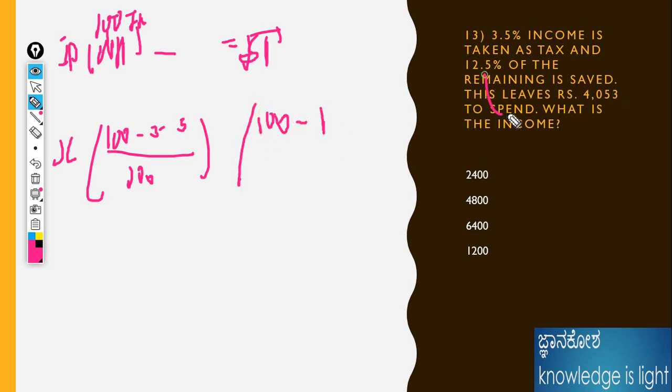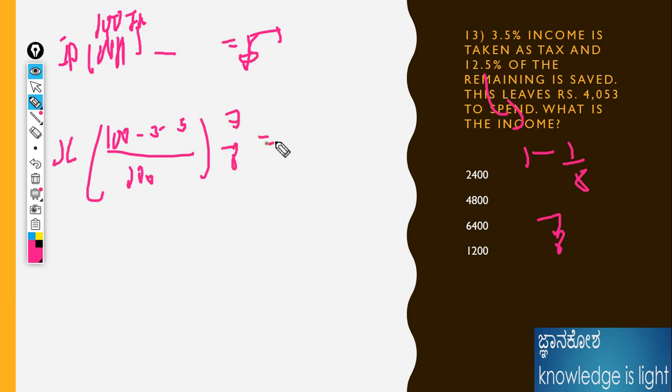Directly I would write 12.5 as 1 by 8, so 1 minus 1 by 8 is 7 by 8. I will directly write it. Just use your mind to reduce the steps. I will write 7 by 8 here.